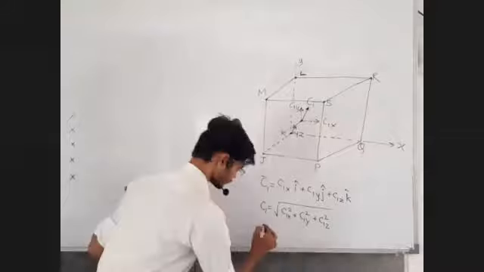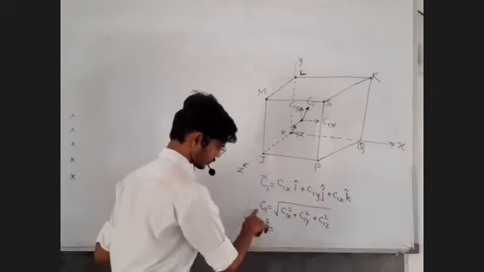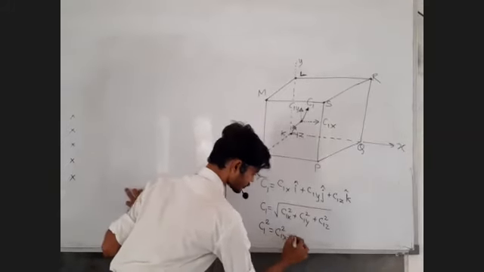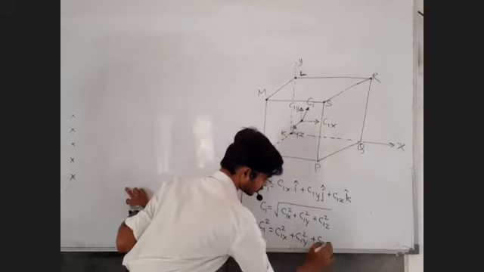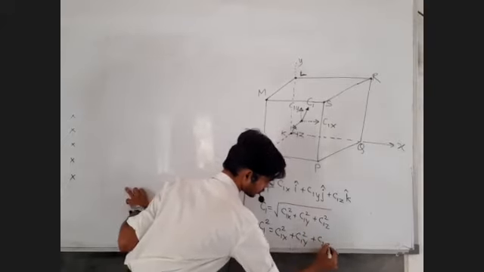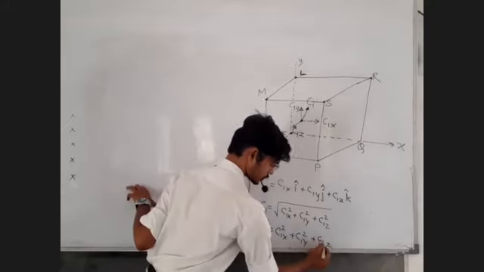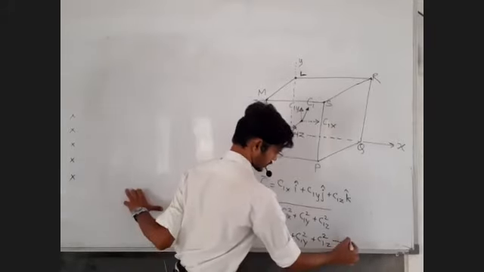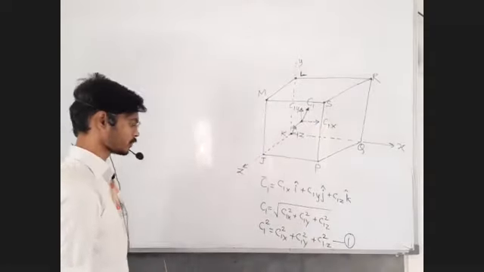So can we write C1 square is equal to, squaring on both the sides, C1 x component square plus C1 y component square plus C1 z component square. Call this as equation number 1, the first equation for the square of the speed.